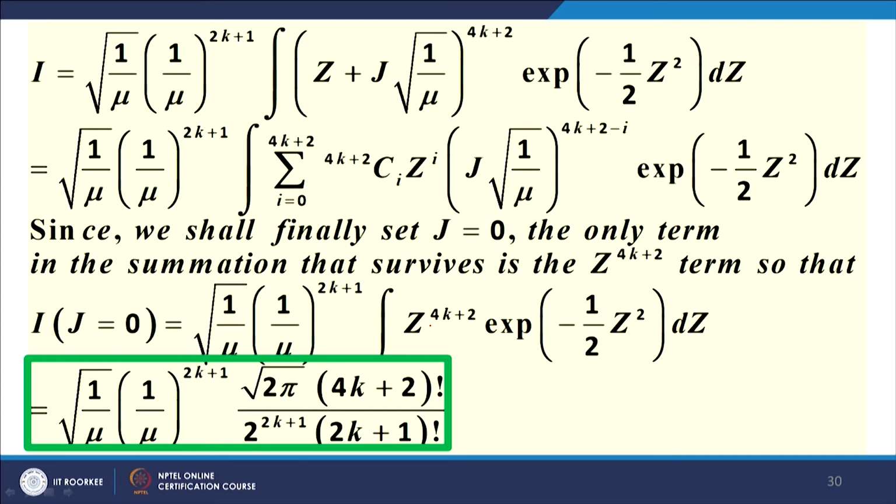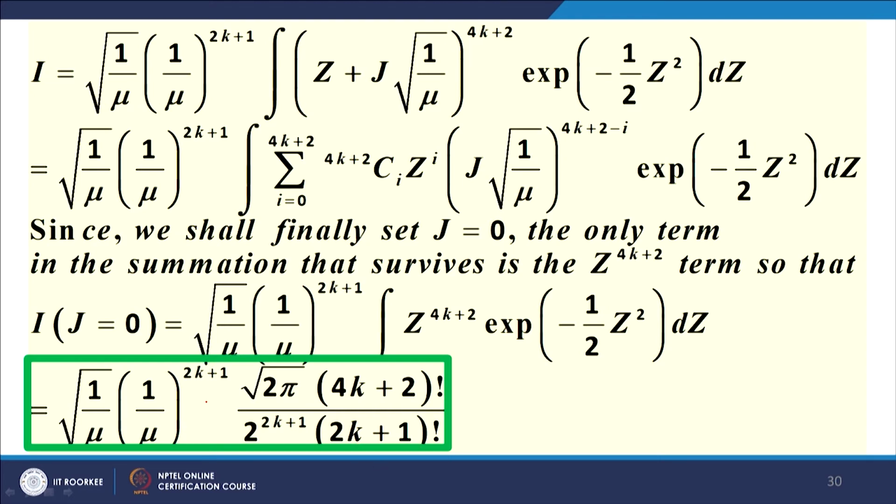This is the 4k plus 2th moment of a normal distribution, with a normalization of course, and on simplification, taking care of the various normalizations, I get the expression in the green box. To repeat, this is the 4k plus 2th moment of a standard normal distribution, which is given by 4k plus 2 factorial over 2 to the power 2k plus 1, 2k plus 1 factorial, of course with normalization.